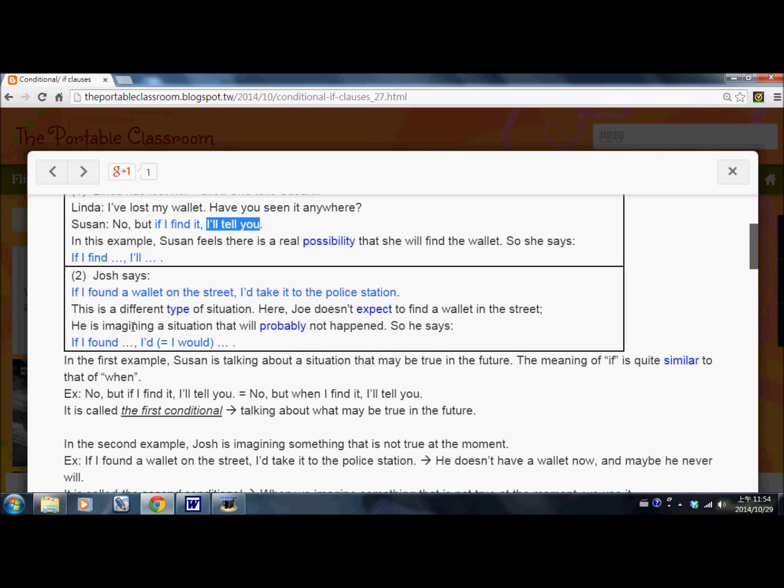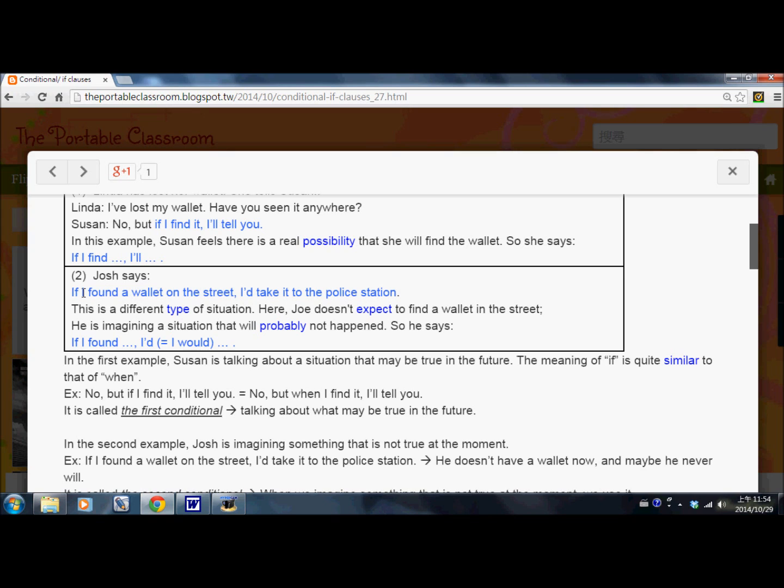Now, second example. Josh says, "If I found the wallet on the street, I would take it to the police station." This is the contraction of I would. This is the second conditional, which is very different from the first one in structure.